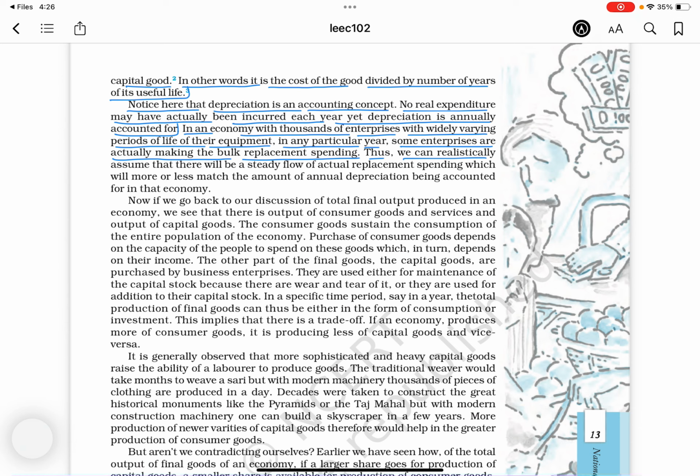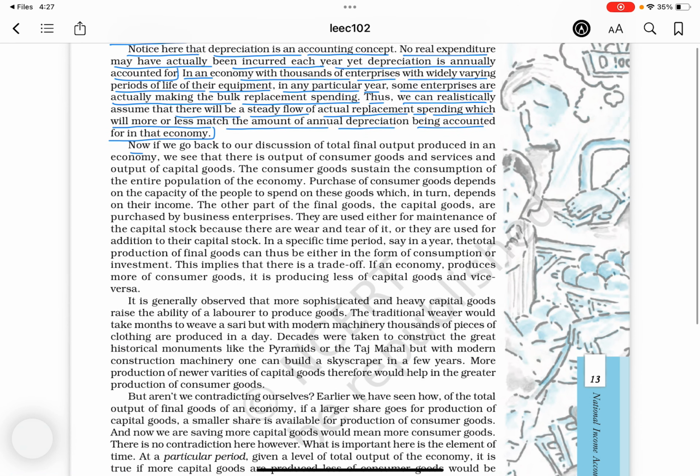Thus, we can realistically assume that there will be a steady flow of actual replacement spending, which will more or less match the amount of annual depreciation being accounted for in that economy. Now, if we go back to our discussion of total final output produced in an economy, we see that there is output of consumer goods and services and output of capital goods.